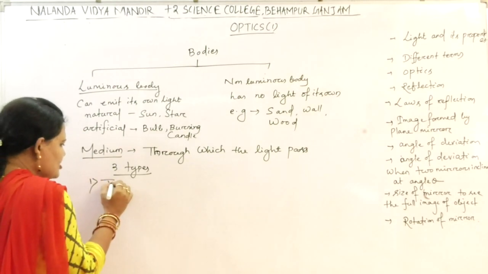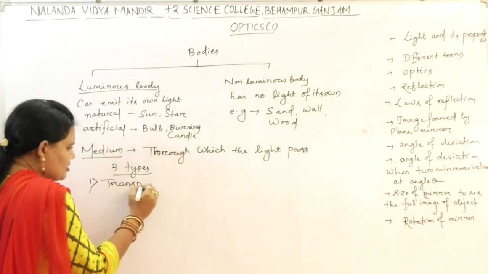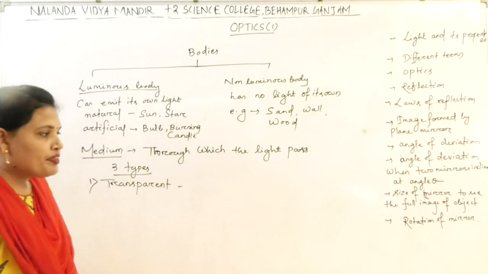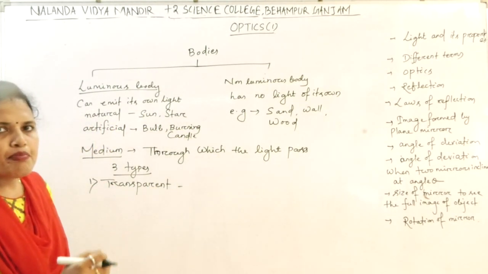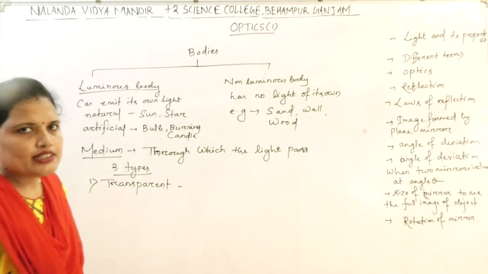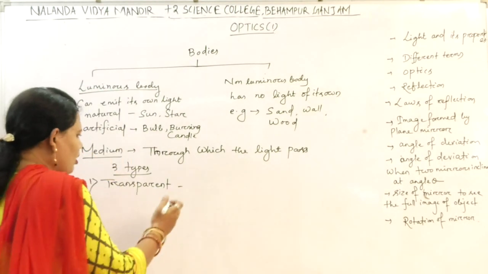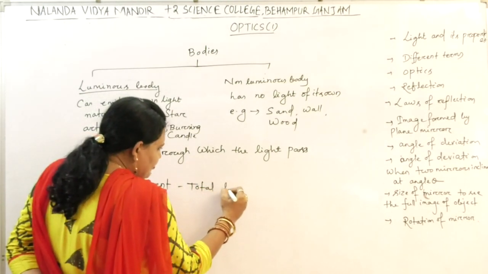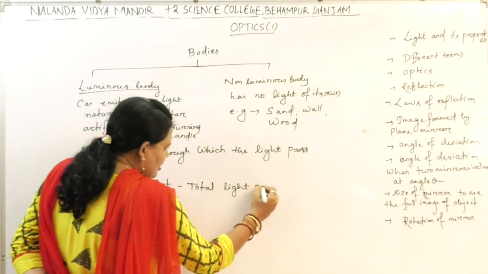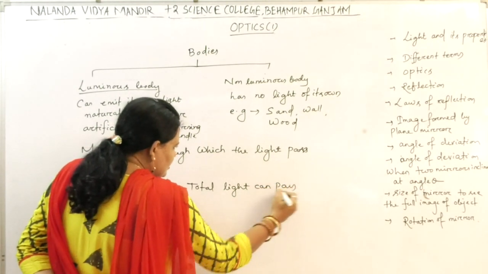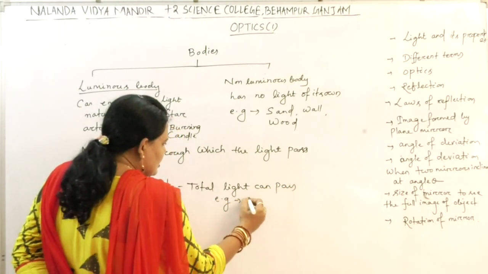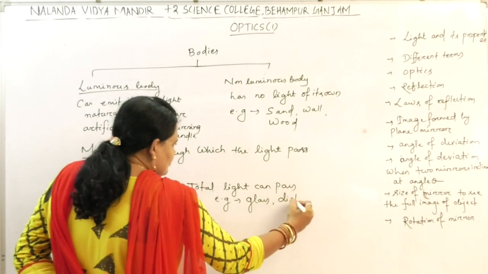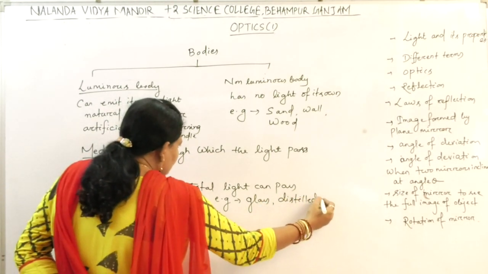One, transparent. What is a transparent medium? If all the light can pass through the medium, then it is a transparent medium. If the whole of the light, total light, can pass. Examples: glass, distilled water, etc.